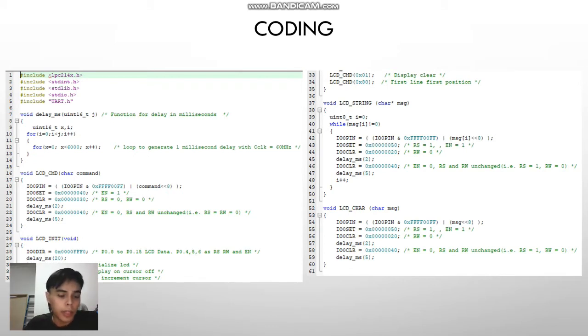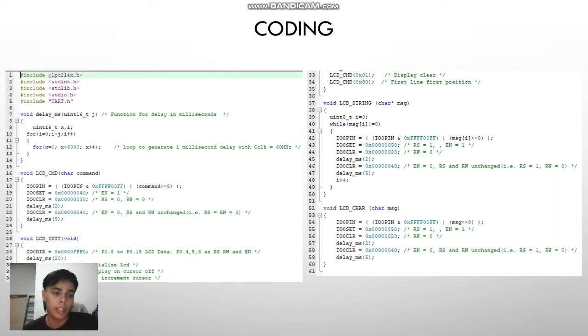First thing, the 1st to the 5th line is for the libraries, which include the LPC library, standard input output, standard library, as well as a custom made library for UART, to enable serial communication between the code and the virtual terminal. And you can also see the code here.